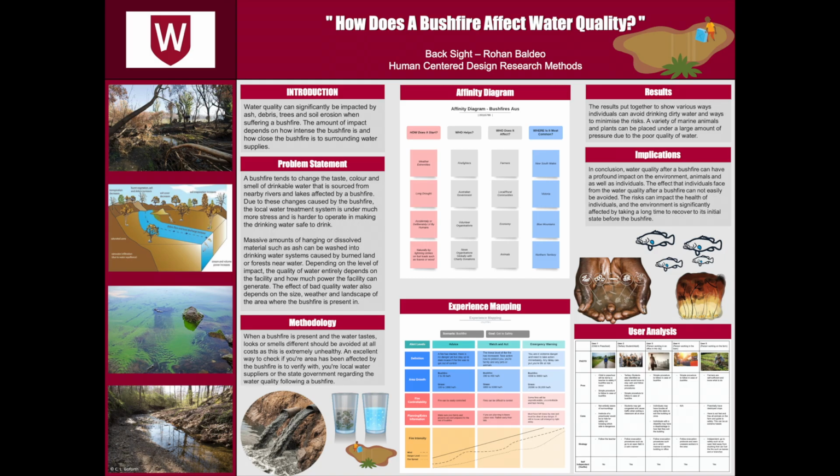supplies. A bushfire tends to change the taste, color, and smell of drinkable water that is sourced from nearby rivers and lakes affected by a bushfire. Due to these changes caused by the bushfire, the local water treatment system is under much more stress and is harder to operate in making the drinking water safe to drink. Massive amounts of hanging or dissolved materials such as ash can be washed into drinking water systems, caused by burned land or forest near water.